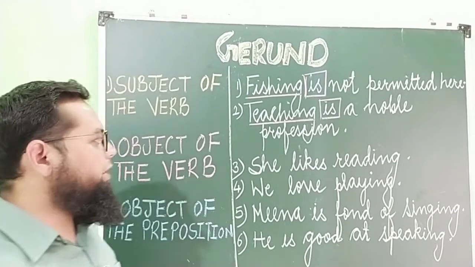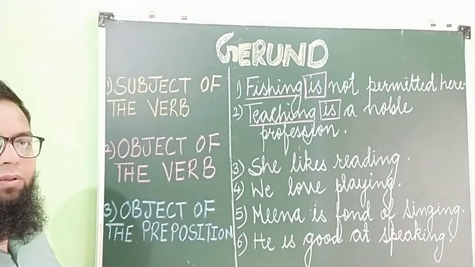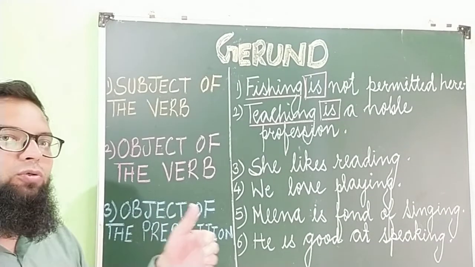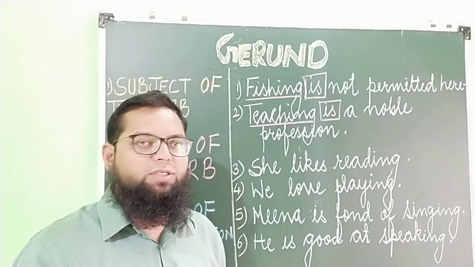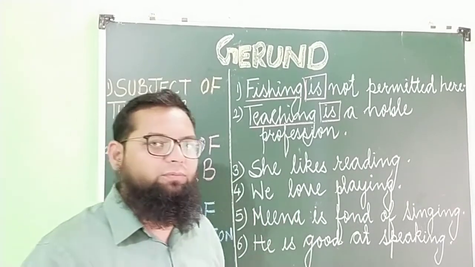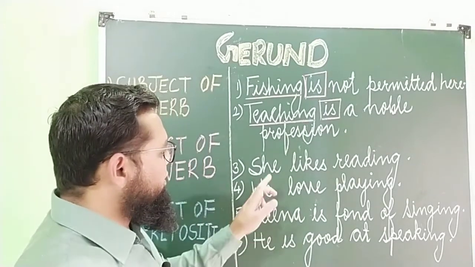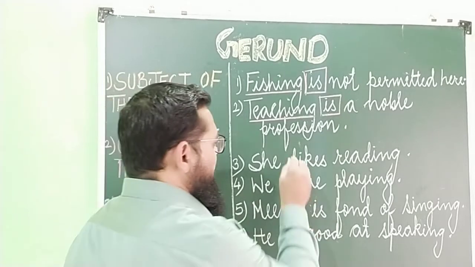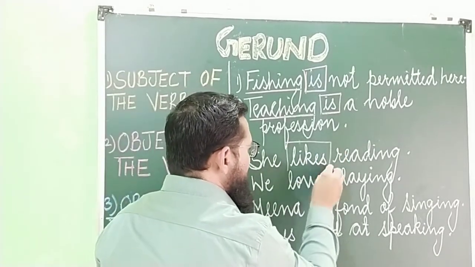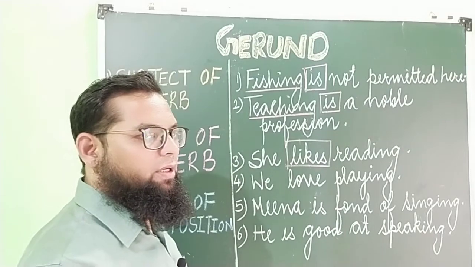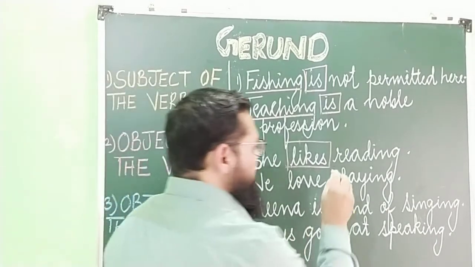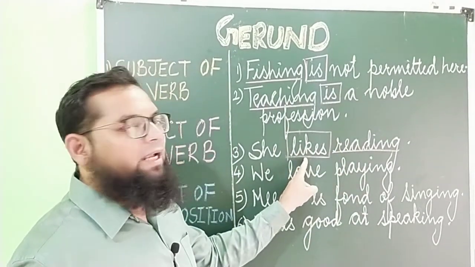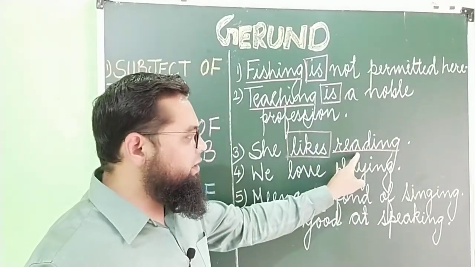Then what can a gerund be? Object of the verb. And what is an object? An object is a part of a sentence that follows the verb. In short, an object is a part of a sentence which follows the verb. Third example, she likes reading. What is the verb in the sentence? Likes. This is the finite verb likes. She likes reading. And what is the object? Reading. So this reading is the object of the verb likes. Hence, this reading is also a gerund.